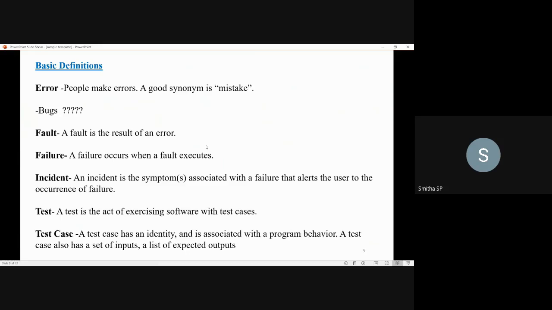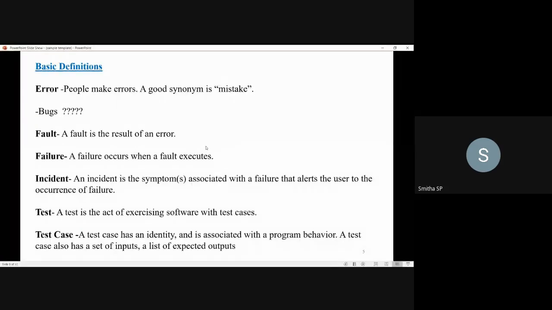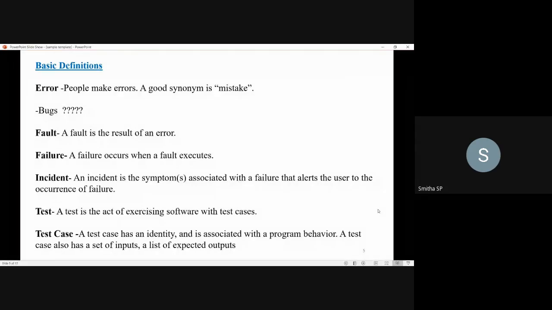A test case has an identity and it is associated with the program behavior. By looking into the program behavior, you will be writing the test cases. You know how the program should behave, how the software should behave, and what the functionality of that software should be, so you will have a set of inputs and a list of expected outputs in this test case.